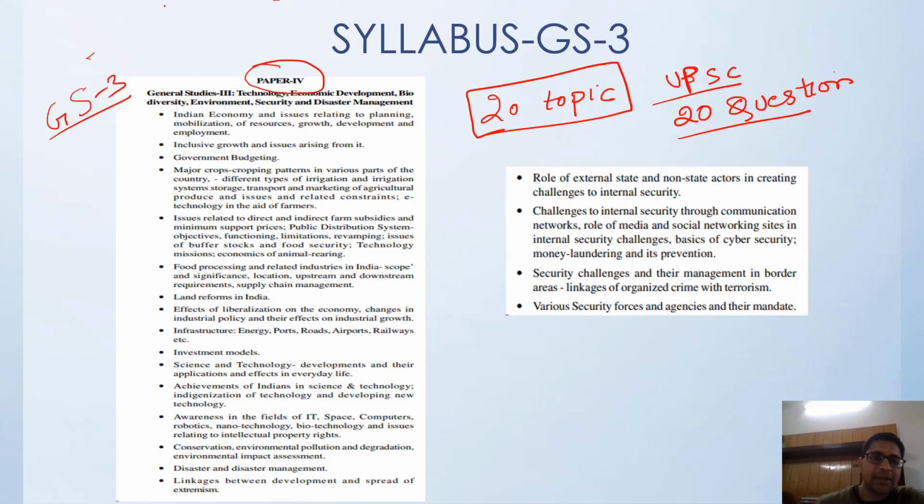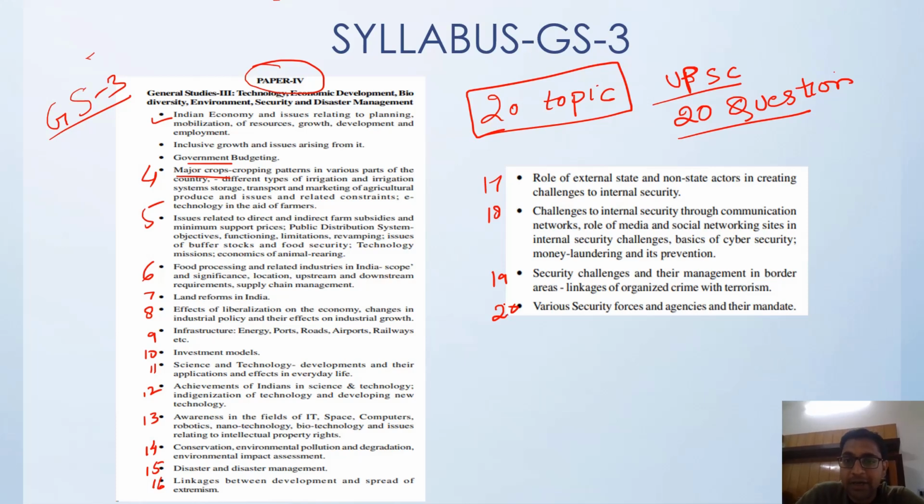Here we can see that Indian economy, issues relating to planning, mobilization of resources, growth and development, is the first topic. Then the second is inclusive growth, the third is government budgeting, then the major crops is the fourth one. Then the fifth, sixth, 7th, 8th, 9th, 10th, then we have 11, 12, 13, 14, 15, 16, then 17, 18, 19, and a total of 20 topics.